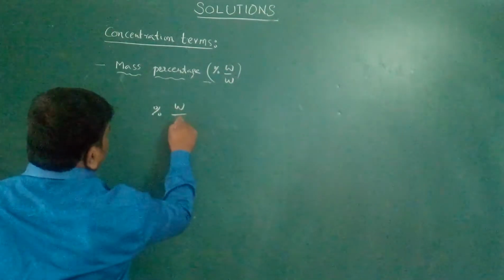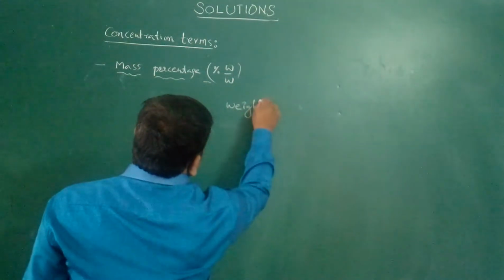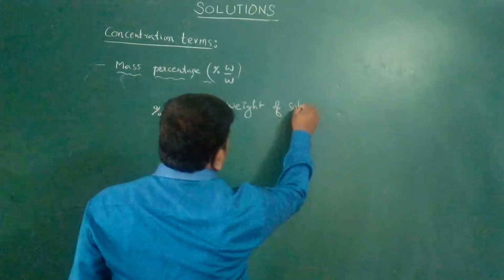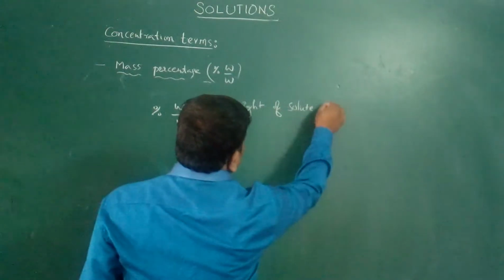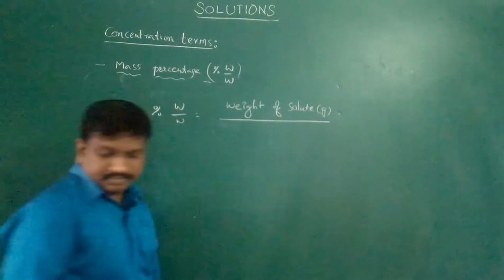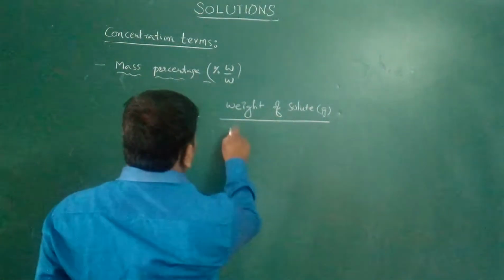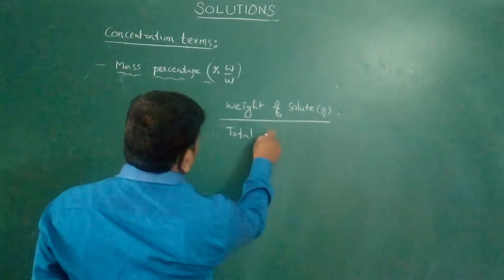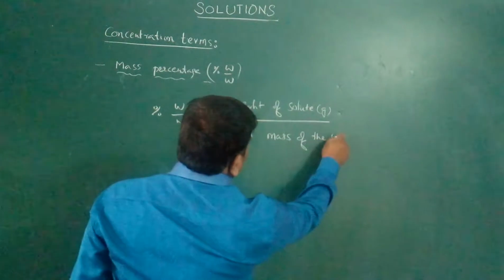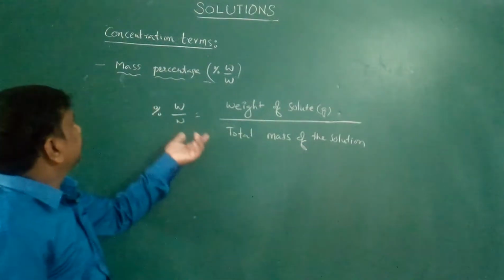Percentage weight by weight is equal to weight of solute in grams by total mass of the solution, into 100. So this is the definition for the mass percentage.